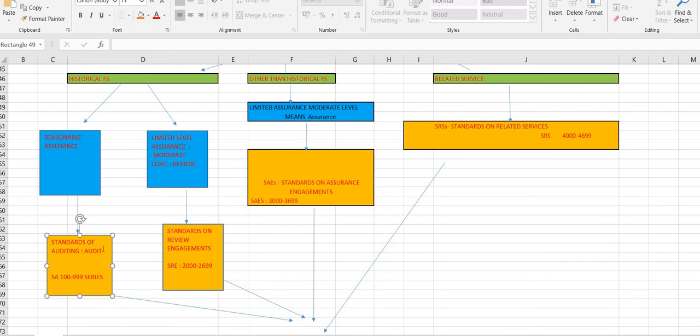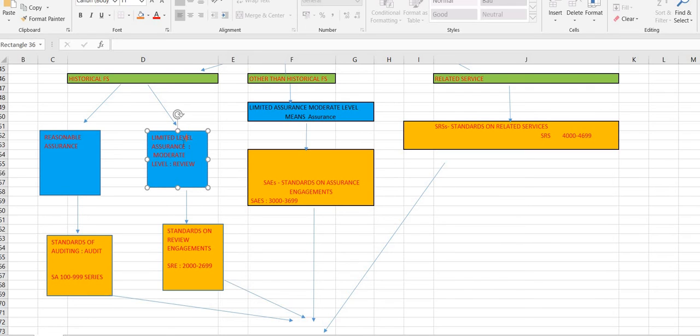So what is it called? It's called standards of auditing. It starts from 100 and goes on till the 999 series. But for your exam you will be having the 200 series, 300 series, 400 series, 500 series, 600 series and 700 series as per the recent announcements. For final I'm not exactly sure, but I think for inter that is the case.